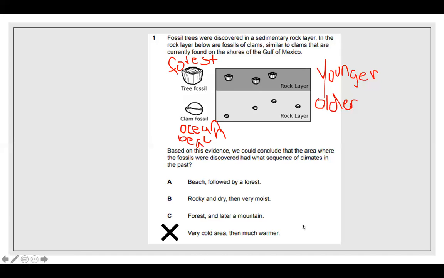Right. So what is another answer choice that's not the answer? Forest and then later a mountain, right? There's no indication. Well, mountains do have trees, right? But we would have to have something other than a tree fossil to specify that this area was a mountain. So, like maybe a certain kind of plant or an animal that would normally live on the mountain, because this does not